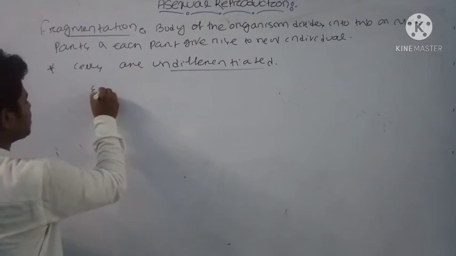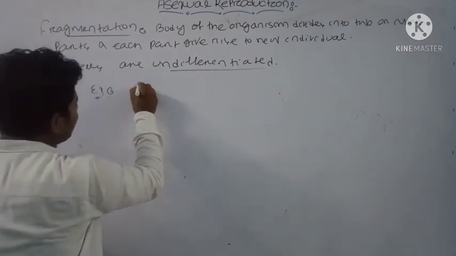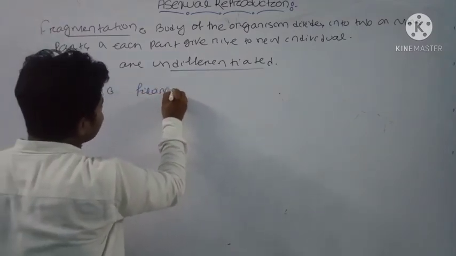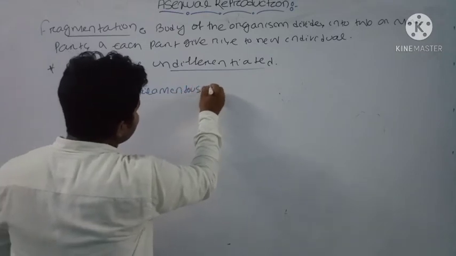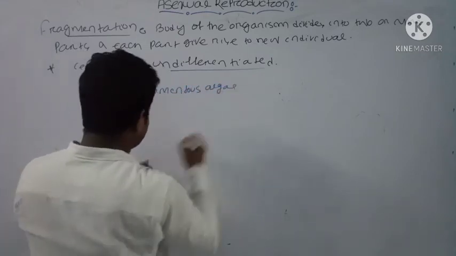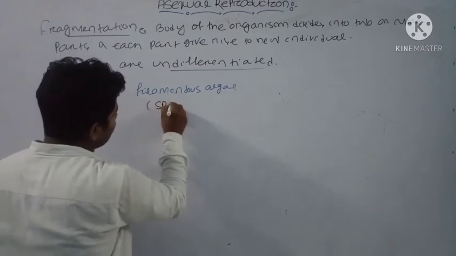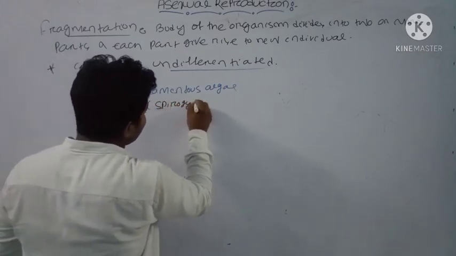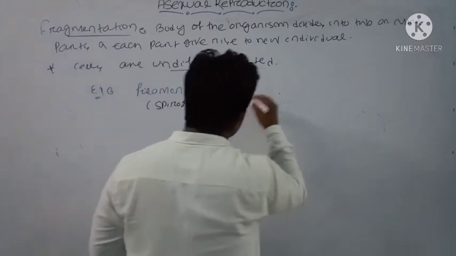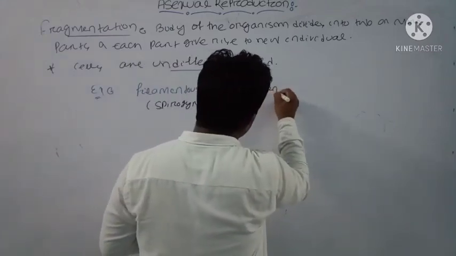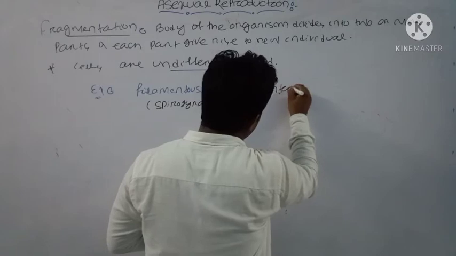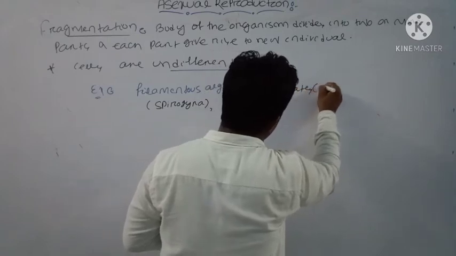Examples: most of the filamentous algae, that is Spirogyra, where you can see the fragmentation process occurs. Next, the coelenterate, that is Hydra.